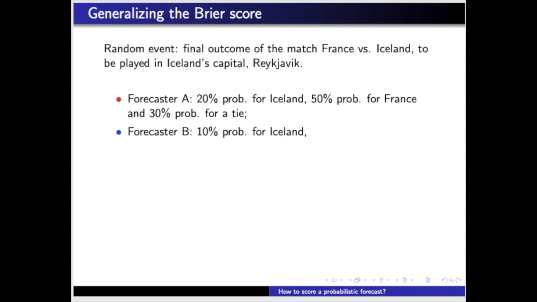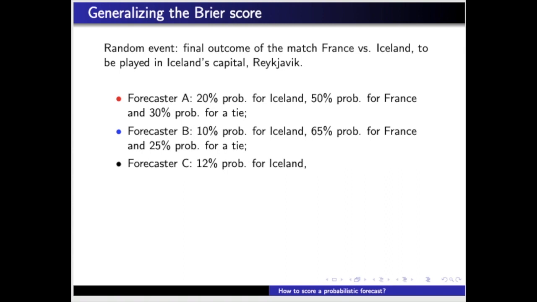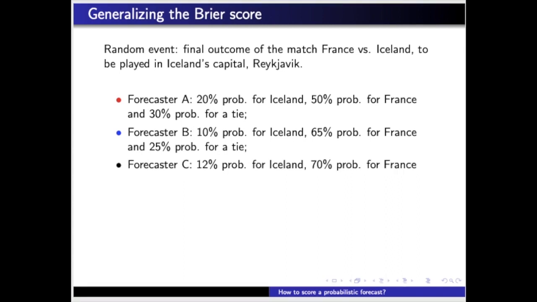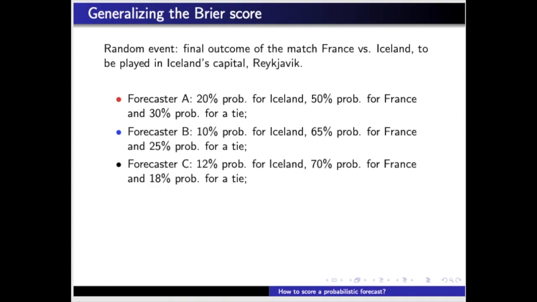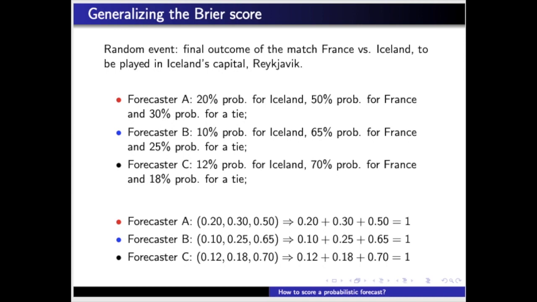Forecaster B attaches 10% chance to Iceland, 65% to a French victory, and 25% chance to a tie. And forecaster C assigns 12% to Iceland, 70% to France, and the remaining 18% to a tie.